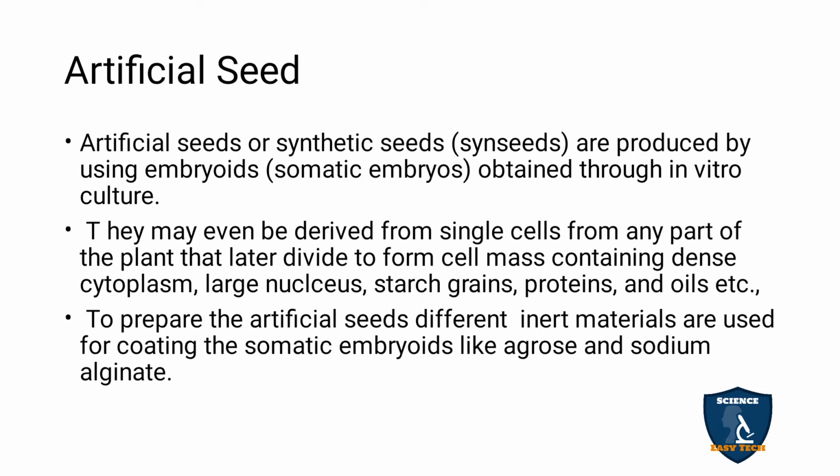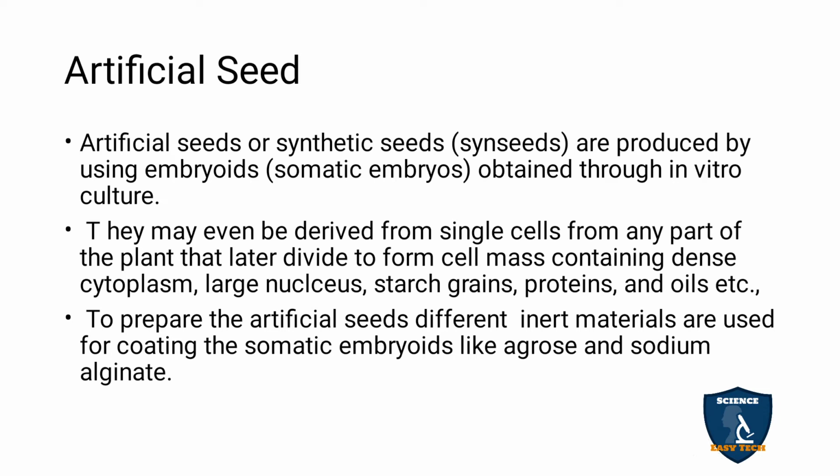So artificial seeds are not only derived from embryos, they are also derived from single cells taken from any part of the plant, and it helps in the formation of dense cytoplasm, large nucleus, starch grains, proteins and oils. These are the components present in the cell which is going to become an artificial seed.